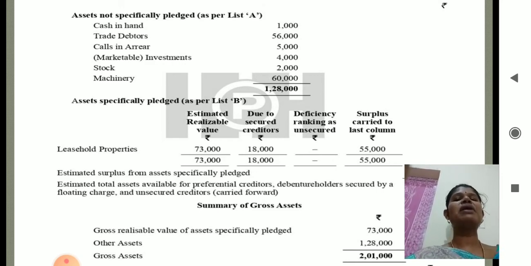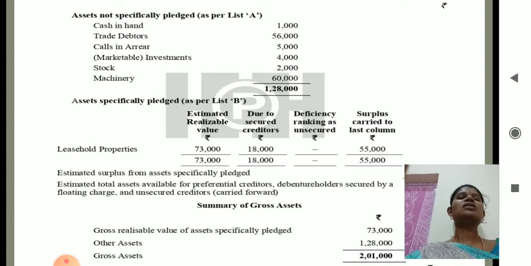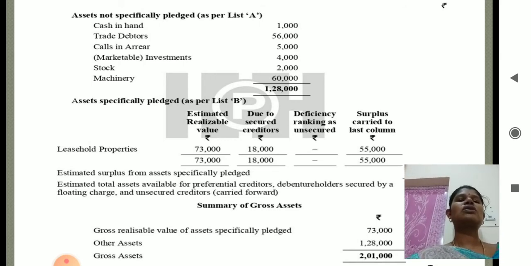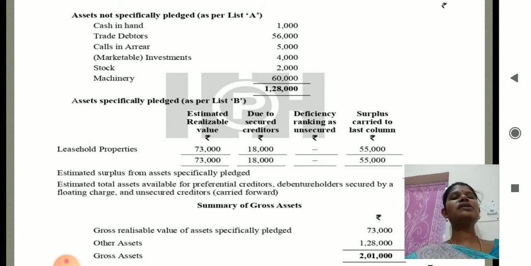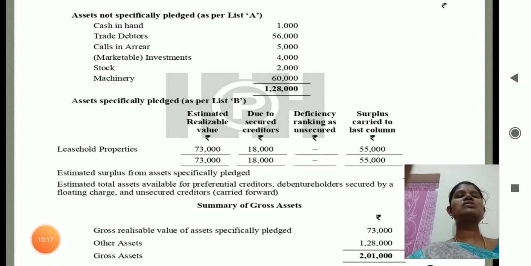In this one, for the bank overdraft, the pledged asset is the leasehold property. So that will be shown as per list B. So assets specifically pledged as per list B, the leasehold properties. The columns are estimated realizable value, due to secured creditors, and deficiency. Last one is surplus. We are having the leasehold value 73,000. We can settle the bank overdraft of 18,000. So fully secured creditors. So we are having the surplus amount of 55,000.